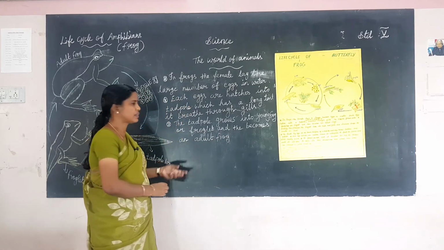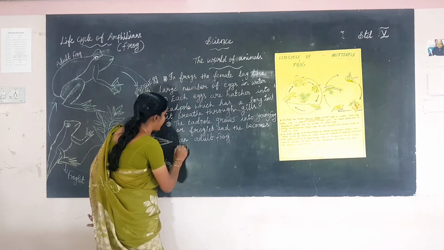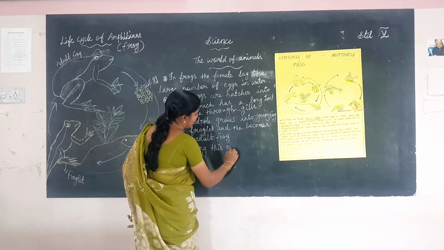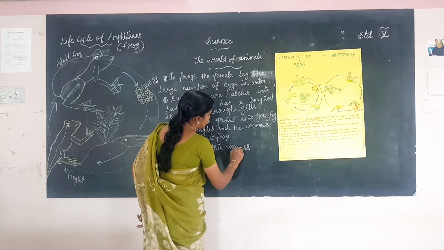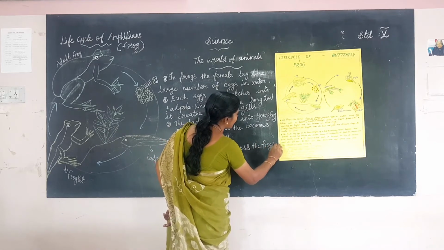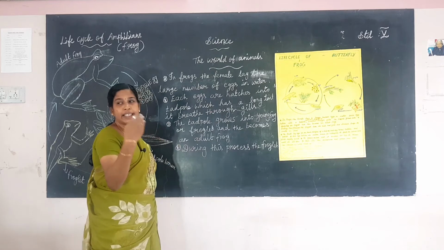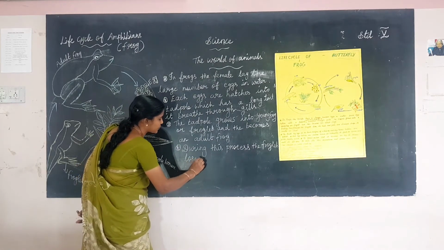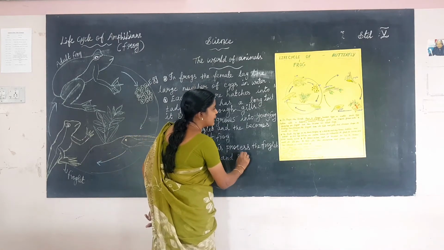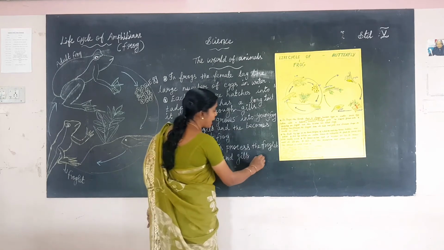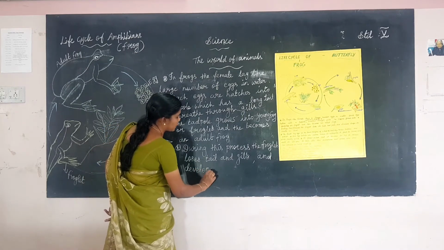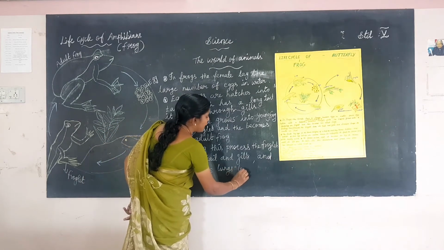During this process, the froglet loses its tail and gills and develops lungs to breathe on land.